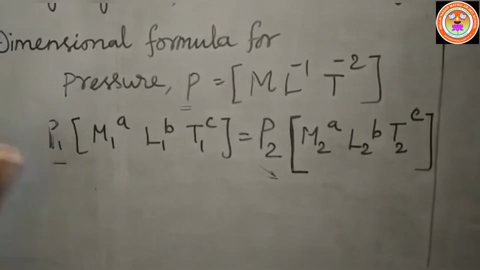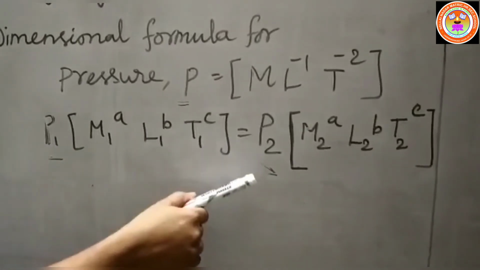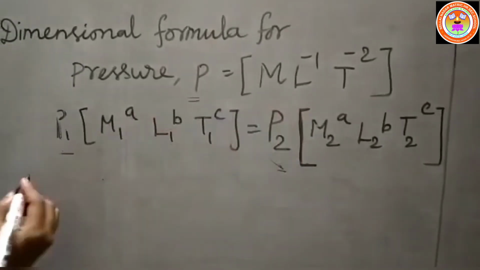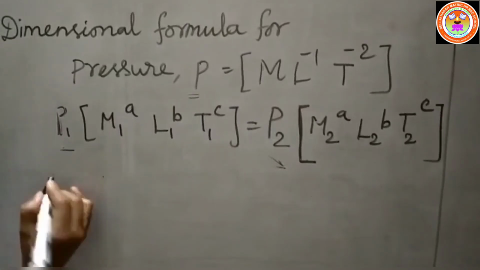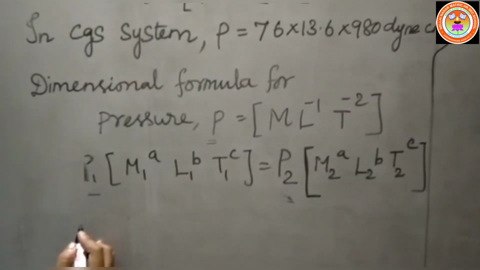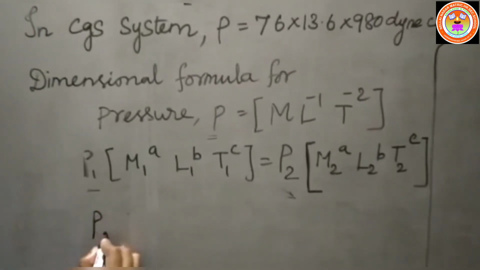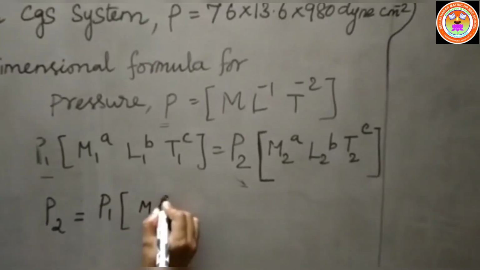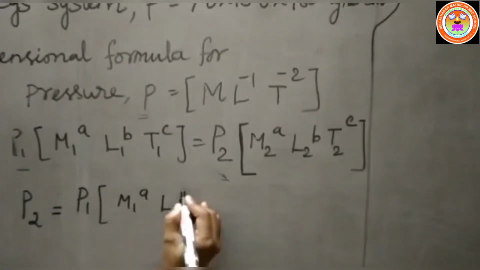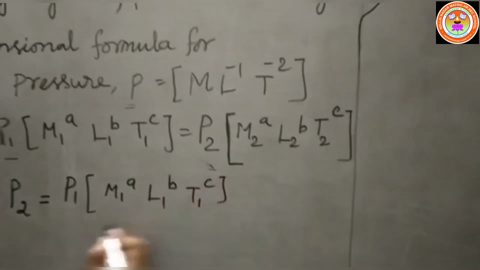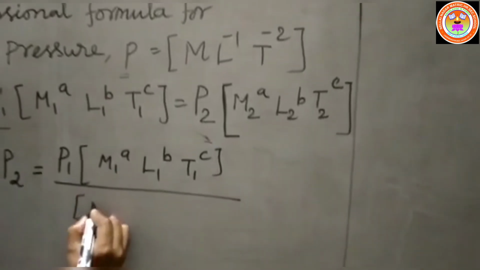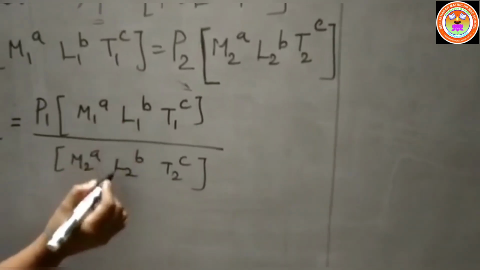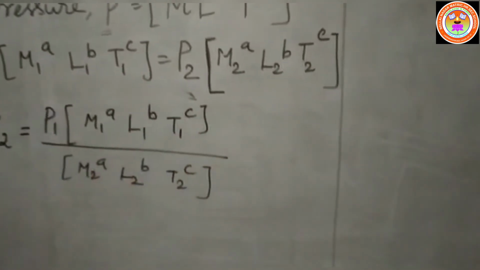P1 is taken as the pressure in the CGS unit, and P2 is taken as the pressure in the SI system. So what value are we going to calculate? We are going to calculate the P2 value only. So P2 is equal to P1 into, first we have to write what terms are there: M1 power a, L1 power b, and T1 power c divided by M2 power a, L2 power b, and T2 power c. Both dimensional formulas we have to take with the same powers only.